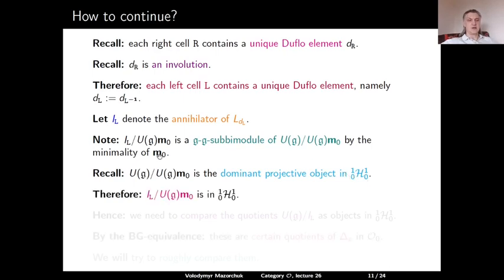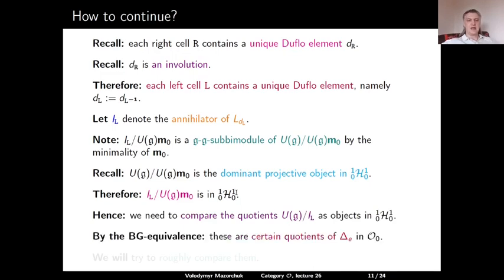So in particular, the quotient of IL modulo the minimal primitive ideal is an object in this category. So we need to compare all these different objects of this category of Harish-Chandra bimodules. And by the Bernstein-Gelfand equivalence, these are certain subquotients of the dominant Verma module in category O. So in what follows, we will try to compare these subquotients.